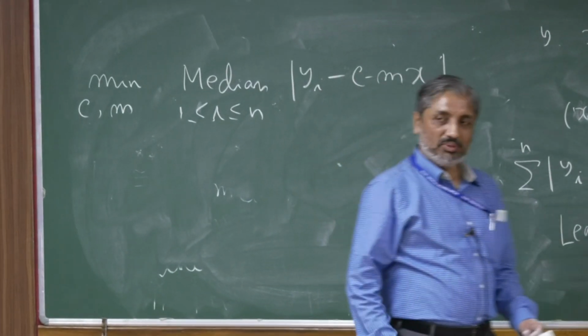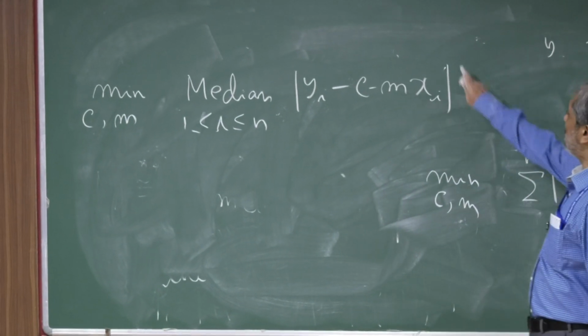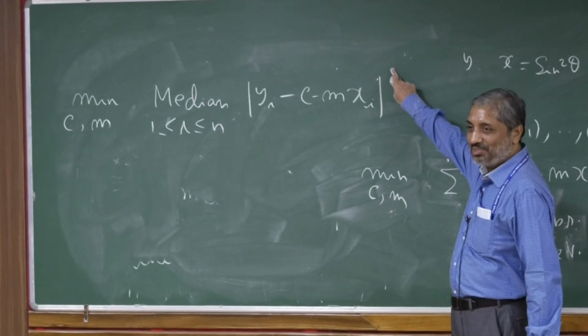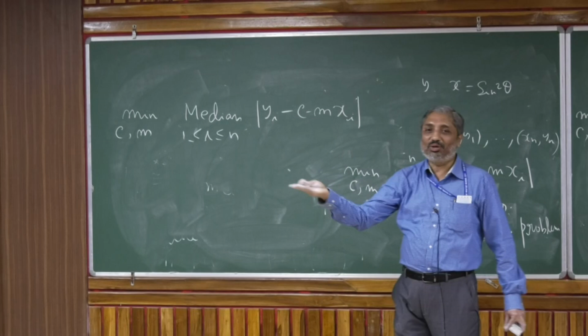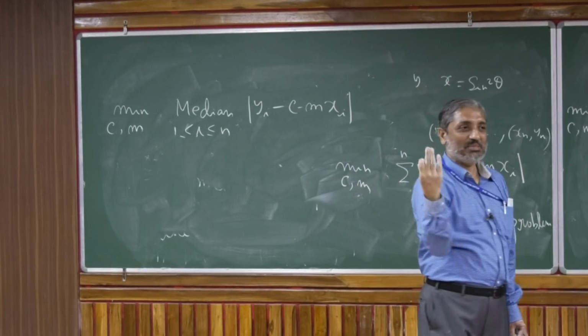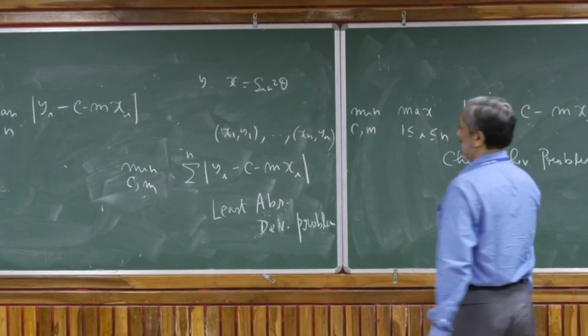So they actually call it the least median of squares problem, but whether I put a square here or not, it really doesn't matter much, right? Because ordering of the absolute values and ordering of the squares, they are going to be same. So least median of square or least median of absolute deviation is the same thing, okay?